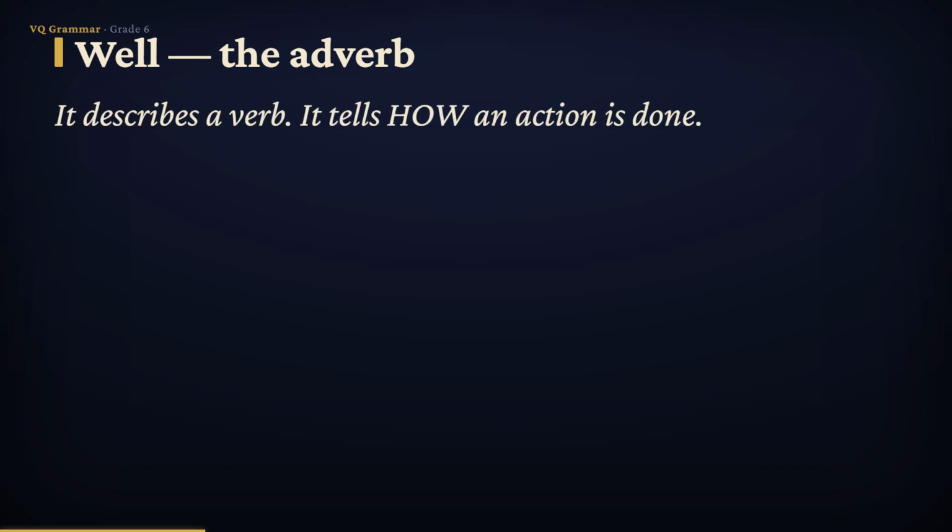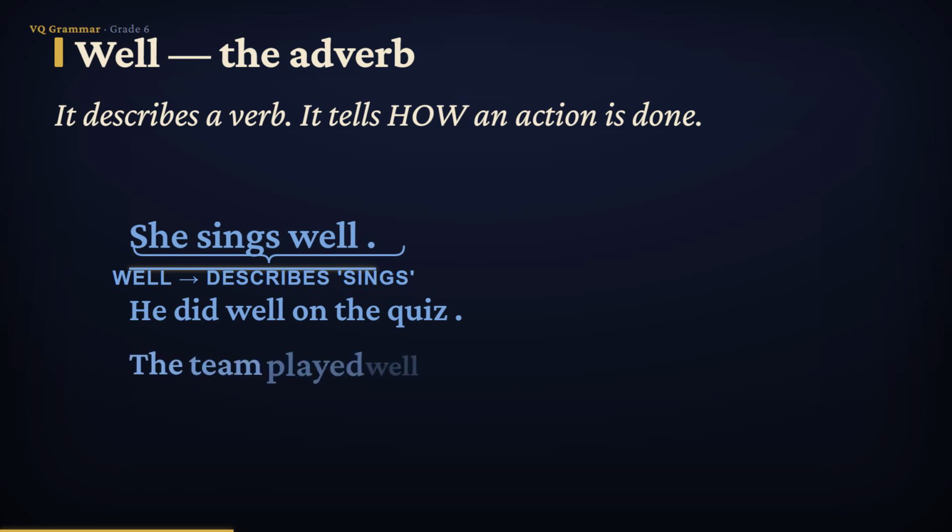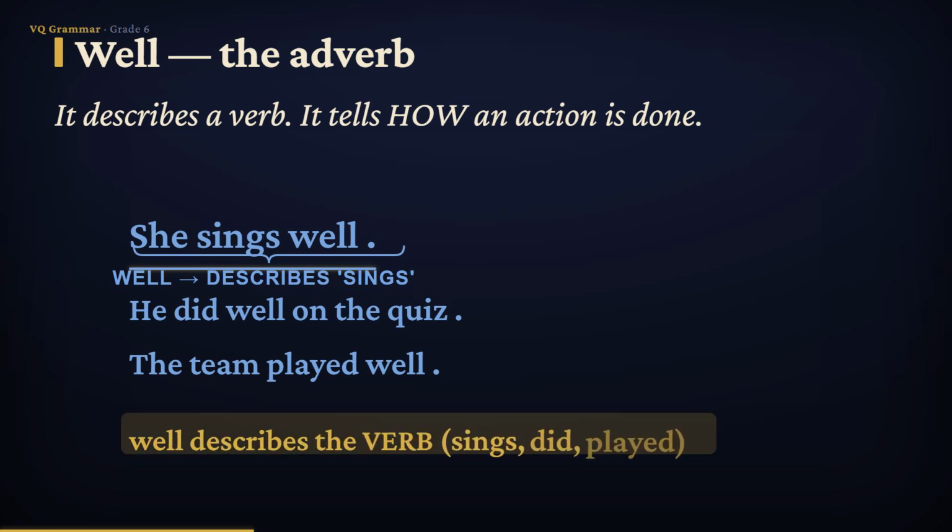Now let's meet well. Because well is an adverb, it always points at a verb, an action. She sings well. Well is telling us how she sings. He did well on the quiz. Well is describing how he did. The team played well. Same thing. Well is describing the playing. Notice the pattern? Every time well appears, there's an action nearby, and well is telling you how that action went.